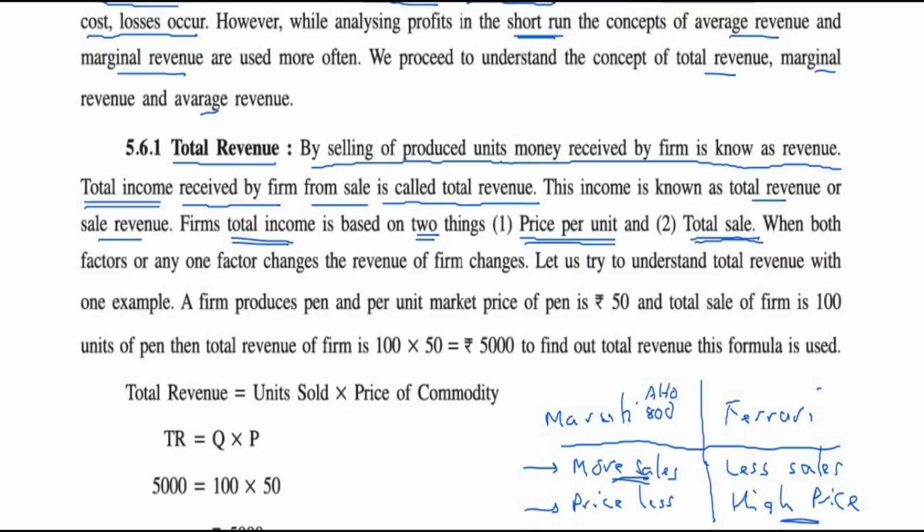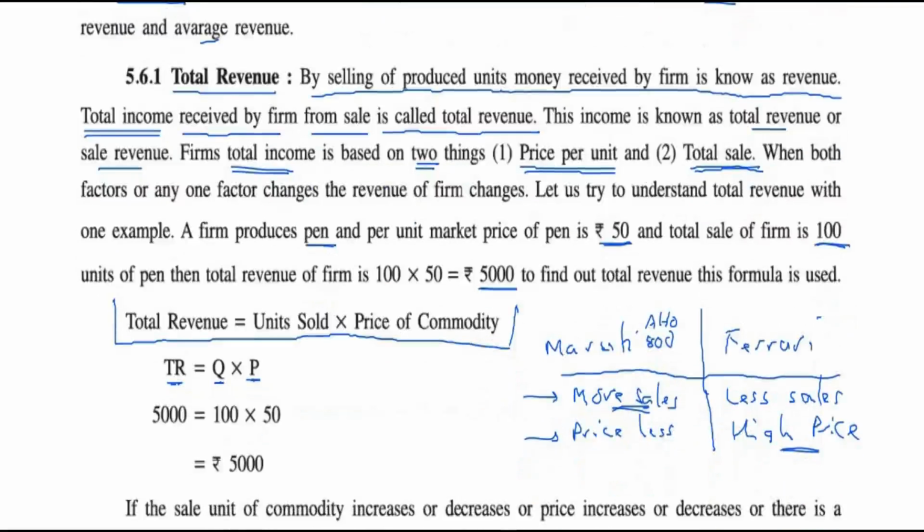Let us say a pen is produced by a firm and the price of the pen is 50 rupees. If the firm sells 100 pens, their revenue is 5,000 rupees. So total revenue TR is equal to Q into P, where Q is the quantity of units sold and P is the price of each unit. Here quantity is 100 units, price is 50 rupees, so total revenue is 5,000 rupees.